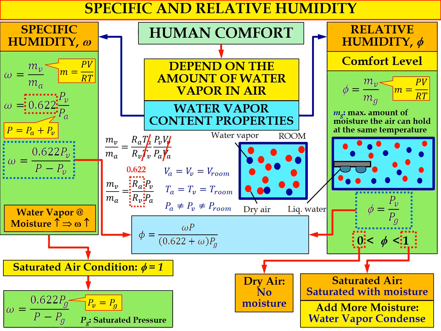So we have psi equal to omega multiplied by the total pressure, divided by (0.622 plus omega) multiplied by PG, and omega also equal to 0.622 multiplied by psi multiplied by PG, divided by (P total minus psi multiplied by PG). So these are the equations that can be used to determine the specific humidity and relative humidity for air conditioning system applications.